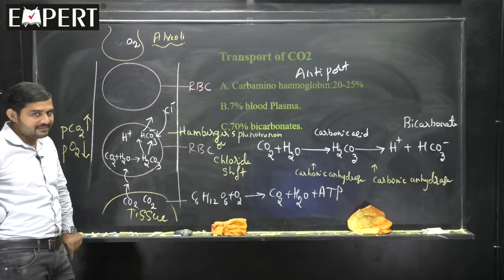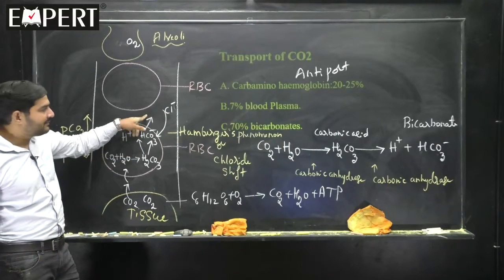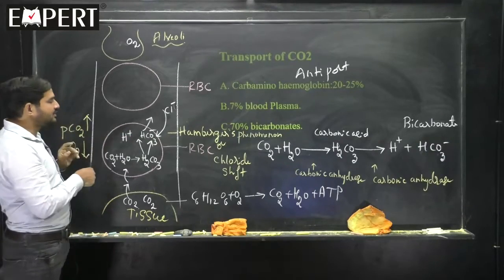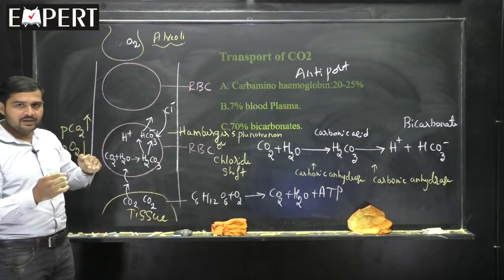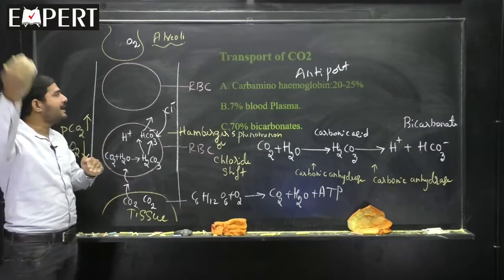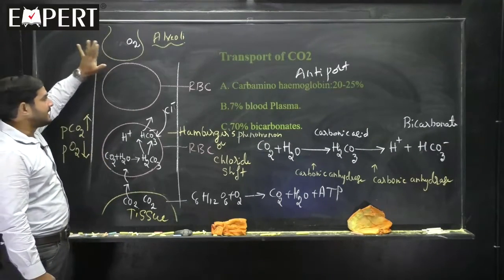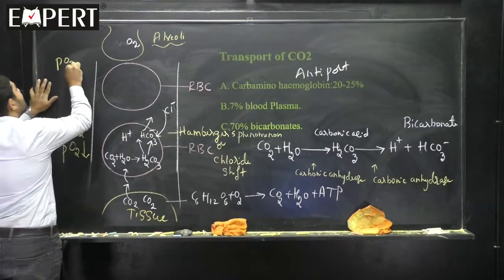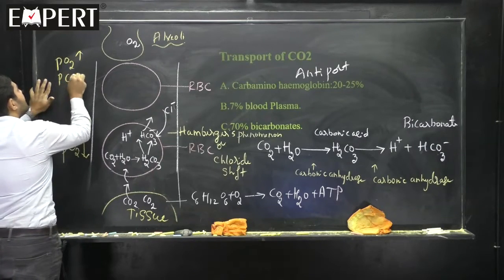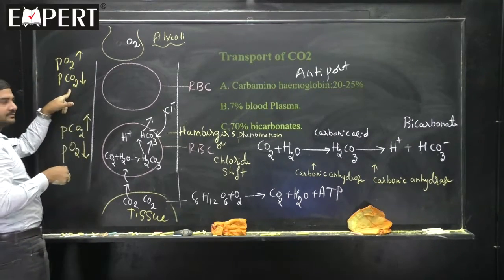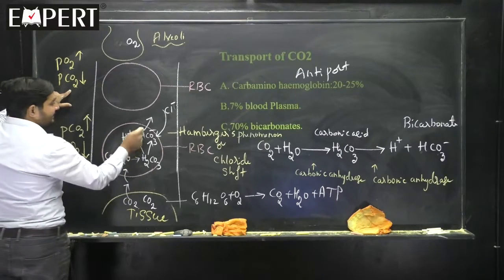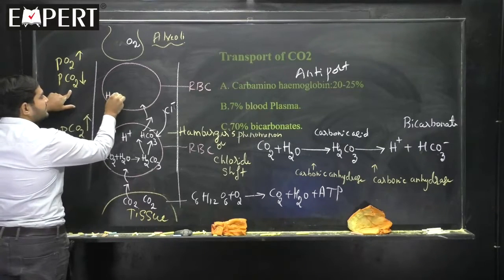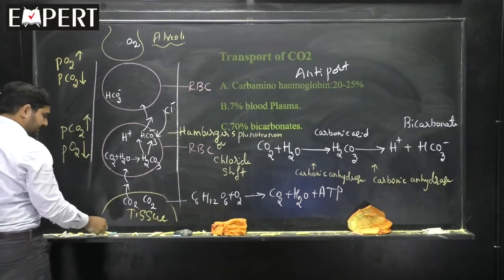Is the matter clear? When HCO3 is going outside, chlorine has come inside. Now, what happens? This HCO3 moves from the tissue and goes near the alveoli, where, as you remember, PO2 is more and PCO2 is less. So, the HCO3 will once again come into the RBCs. HCO3 minus comes inside the RBC